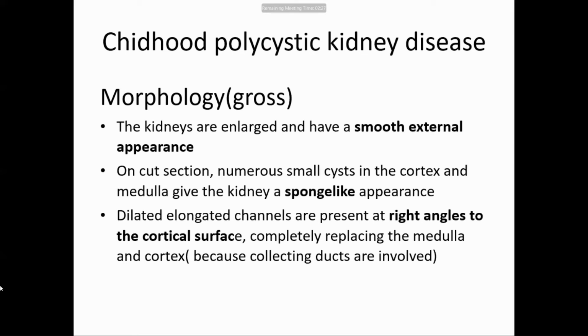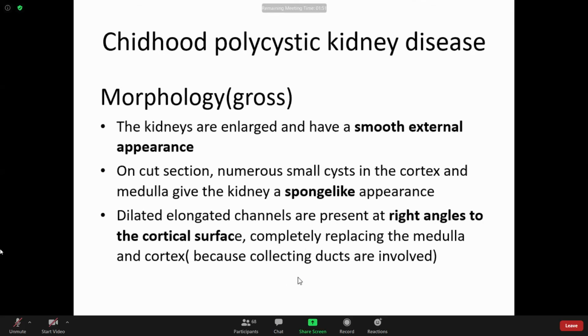Another characteristic of these cysts is that they are dilated, elongated channels at right angles to the cortical surface. So they are arranged parallel. These cysts are not round; they are elongated, all parallel but at right angles to the surface of the kidney, and they completely replace the medulla and cortex because here the collecting ducts are involved.